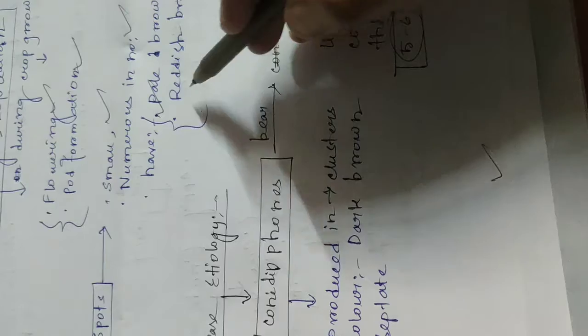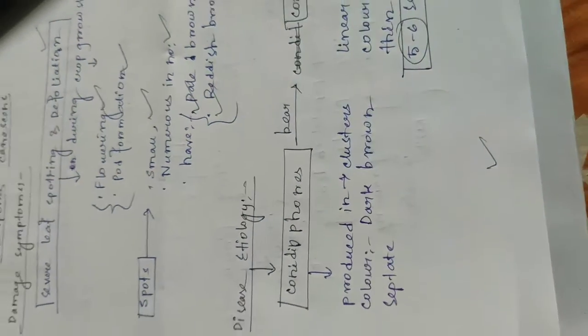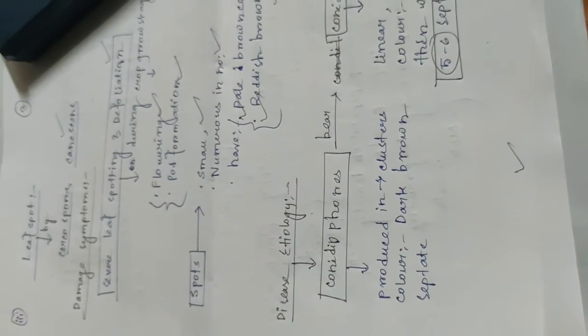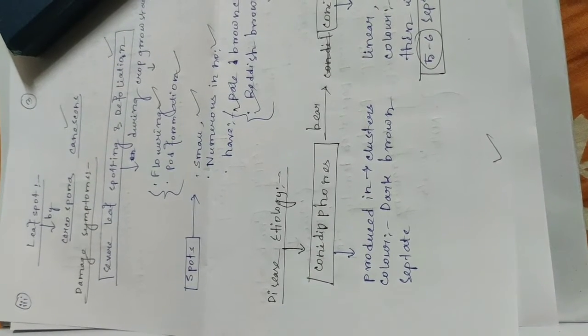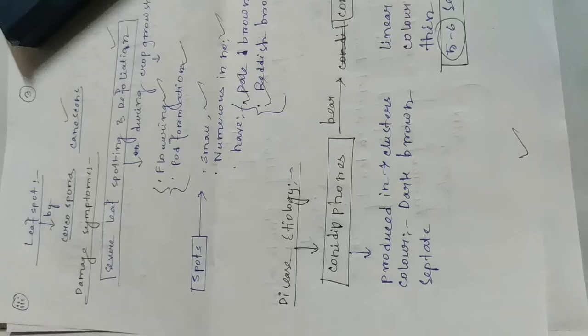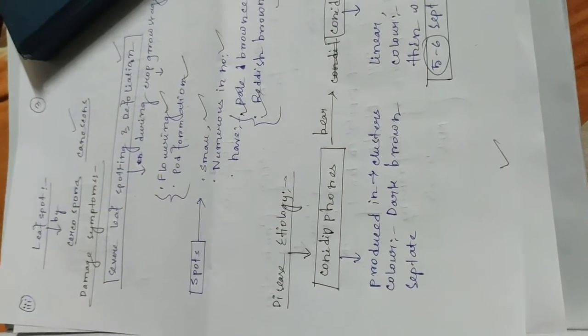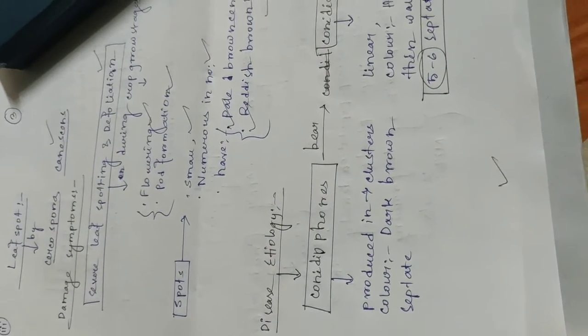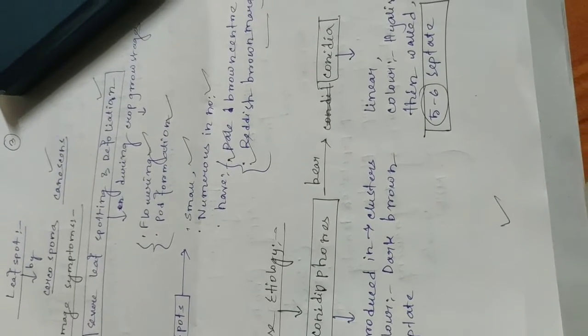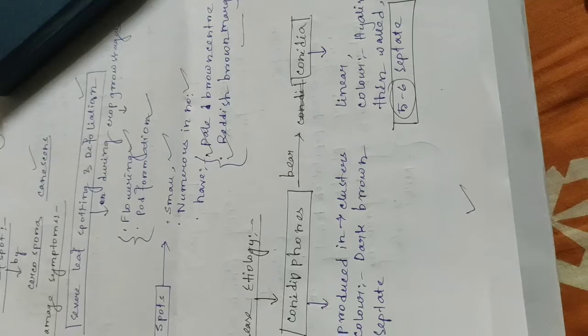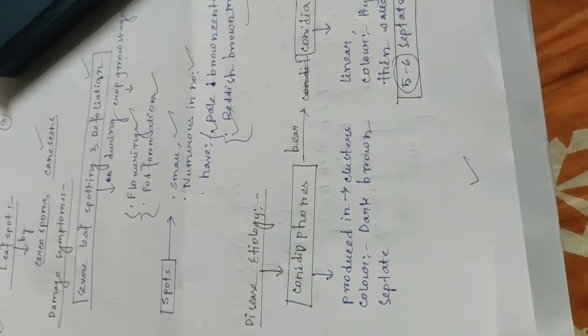Spots are small, numerous in number, and have a pale brown center and reddish brown margin. Spots appear on the leaves of green gram and black gram in the case of leaf spot caused by Cercospora canescens. Severe leaf spotting and defoliation occur in the flowering and pod formation growth stages. Spots have pale brown centers with reddish brown margins.